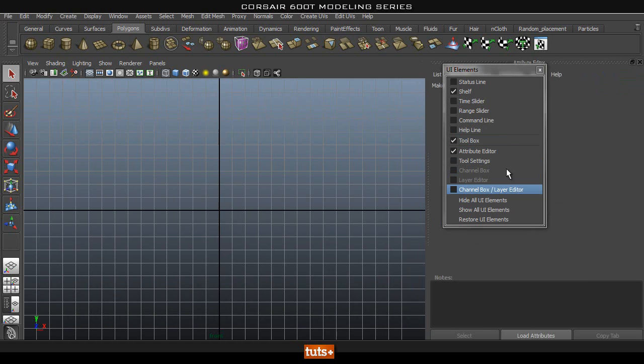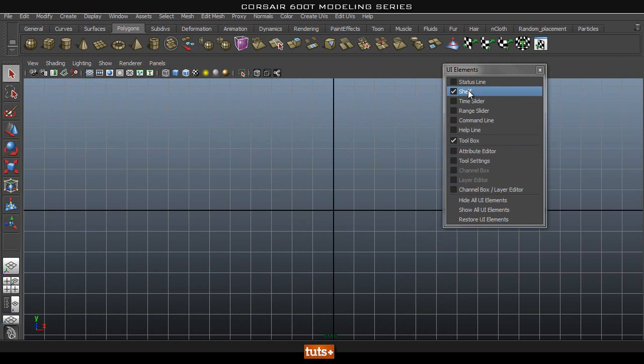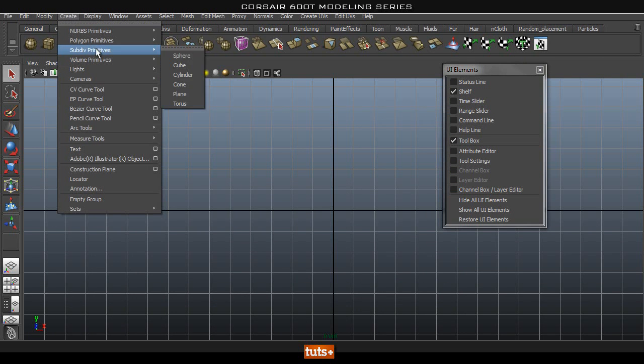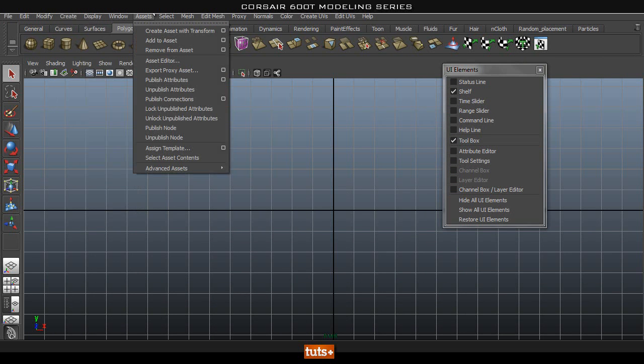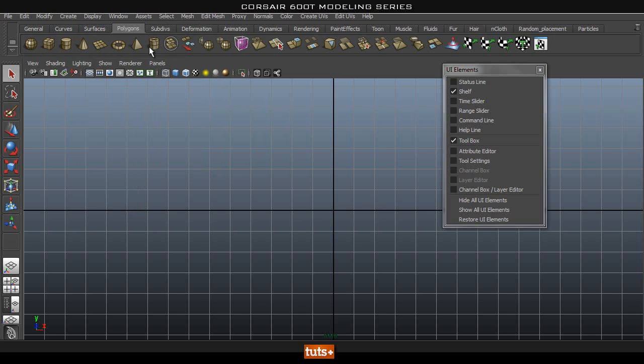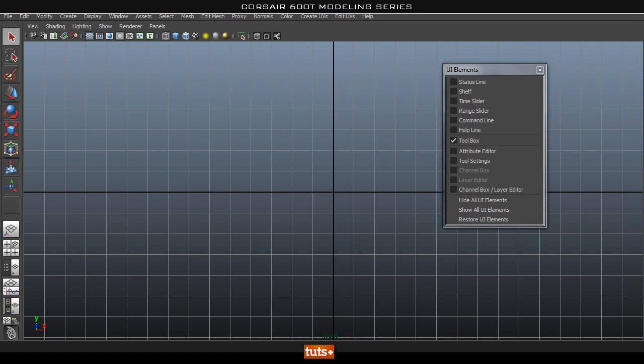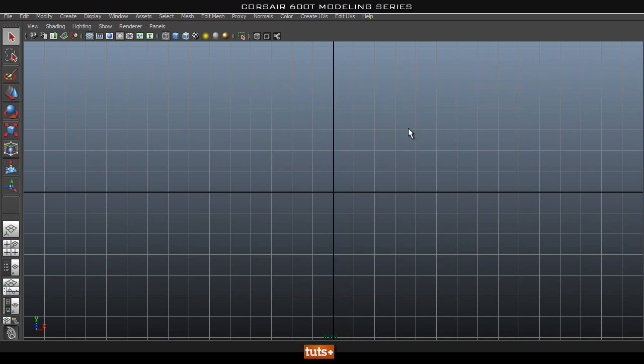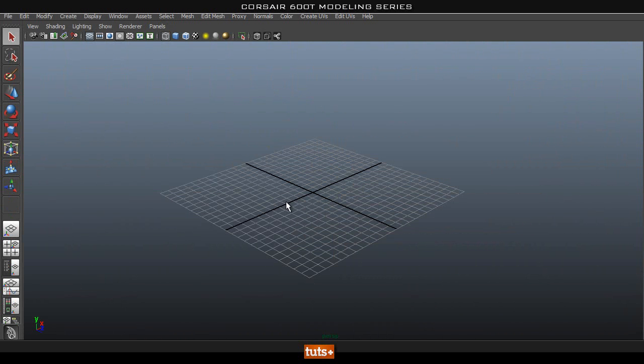And I'll turn this off as well and only get it up when we need it. And I'll actually also turn off my shelf. I normally want to use the primitives from here, but I can also go to create polygon primitives and access these from there. So I'm going to turn it off as well, which will give us a lot more space to work with. So the first thing we're going to do is set up our reference images.